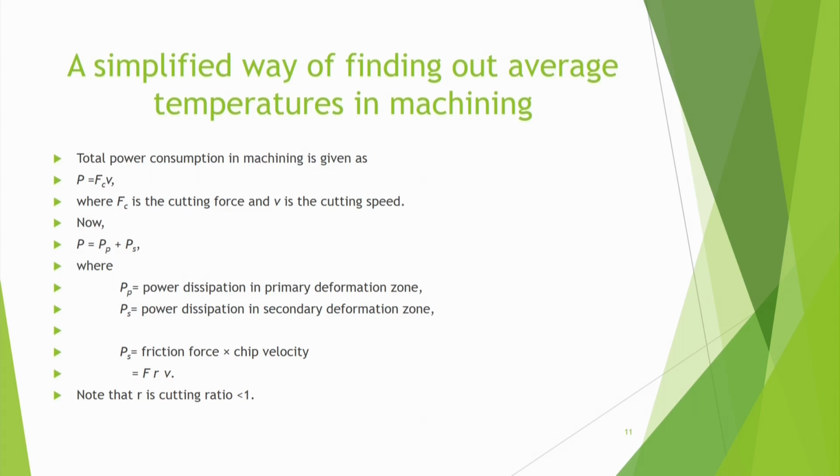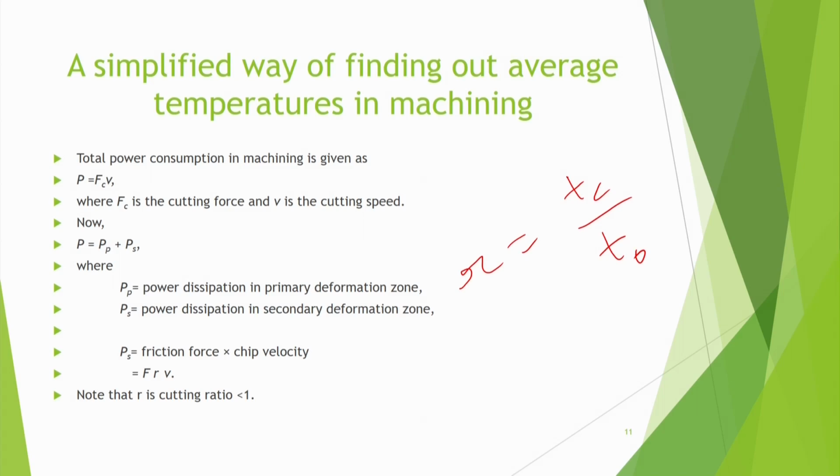But the chip velocity in orthogonal cutting can be written easily as r into V, where r is the cutting ratio. This cutting ratio is the ratio of chip thickness to the uncut chip thickness. As we have already discussed in the previous classes, r is equal to tc, the chip thickness, divided by t0, the uncut chip thickness. So r is equal to tc by t0.